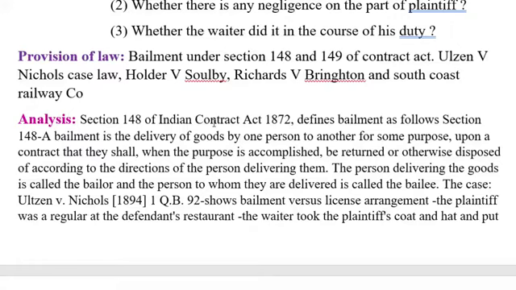So the restaurant keeper was justified in his finding that he took it out of the plaintiff's possession into his own care and in the course of his duty to the defendant. Here, the restaurant keeper justifies that with regard to finding that he took it out of the plaintiff's possession into its own care, that is the defendant's care, which was in the course of the duty of the defendant. So there exists the concept of bailment.